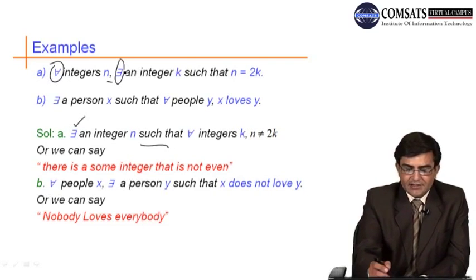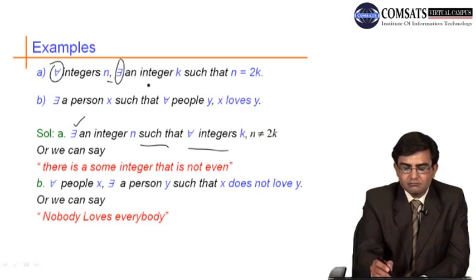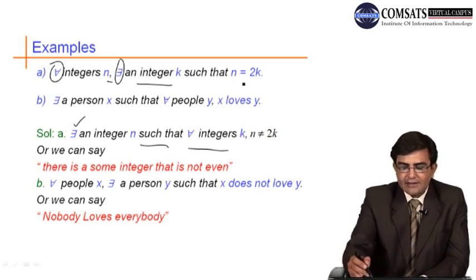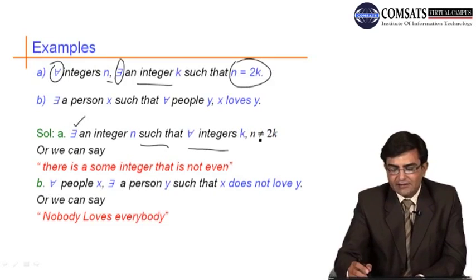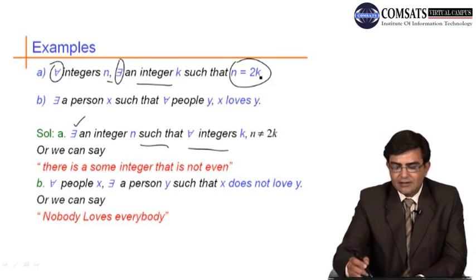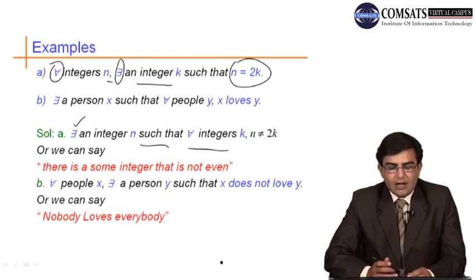There is an integer k will be converted to for all integers k, such that will be converted to a comma, and we apply the negation on n is equal to 2k as well. The negation of this is n is not equal to 2k.